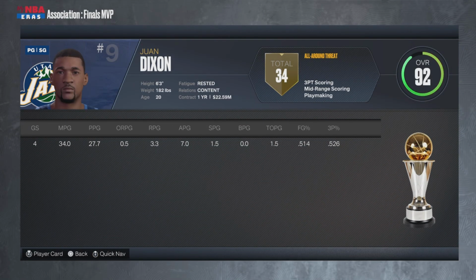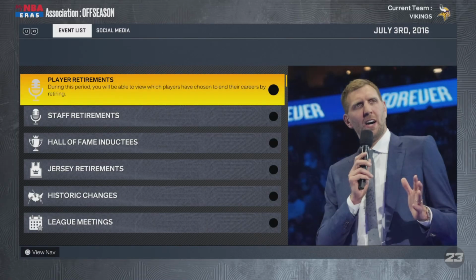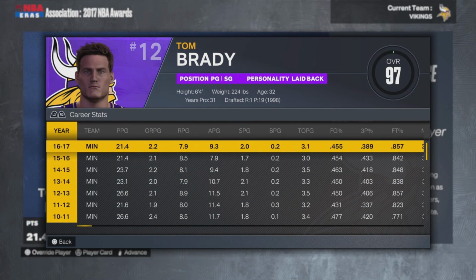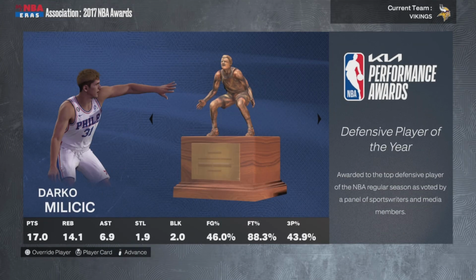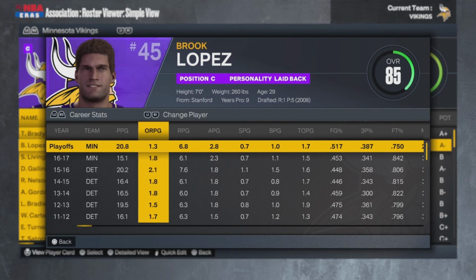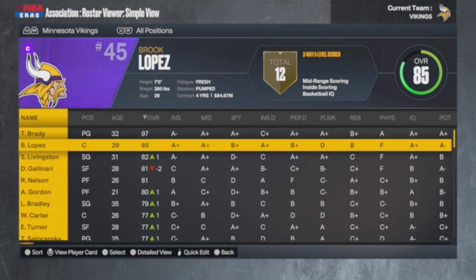Juan Dixon, dude, you're 20 years old. I'm letting him stay 20. I don't care. Look at that. Tom Brady, MVP once again. 21, 8, 9, and 2 steals a game. I actually don't know. Did he extend his contract? We're going to have to find out. All these other guys don't care. His team kind of improved. By kind of, I mean they signed Brook Lopez, who's averaging 20 in the playoffs. Okay, that's a good signing.